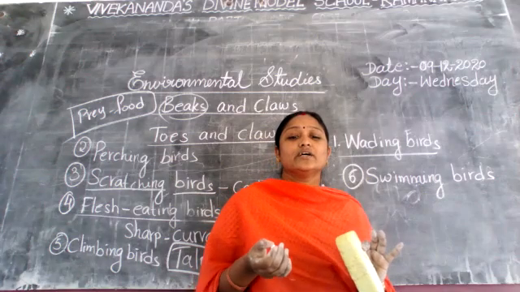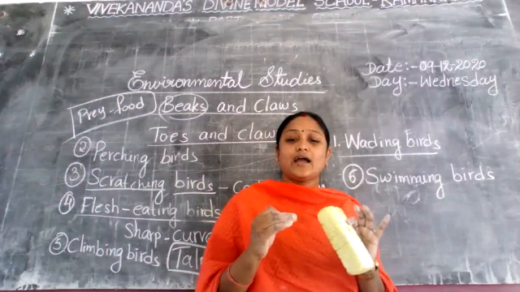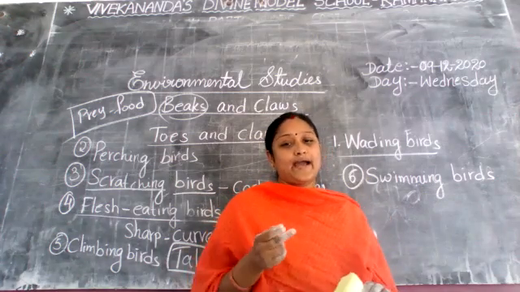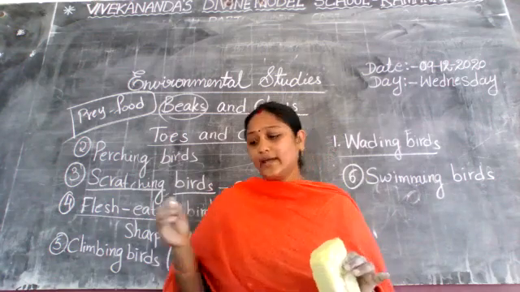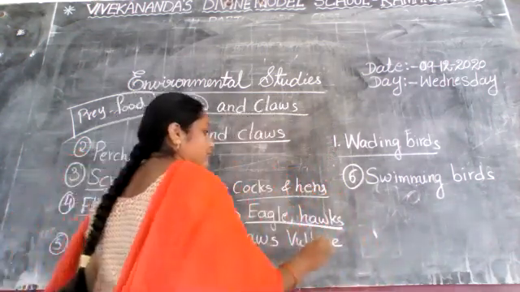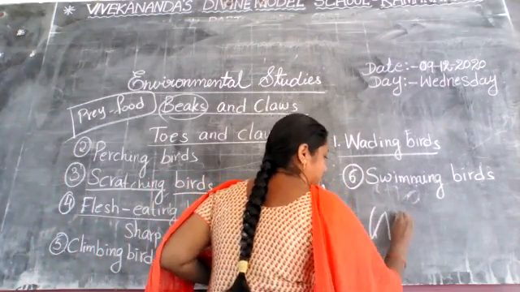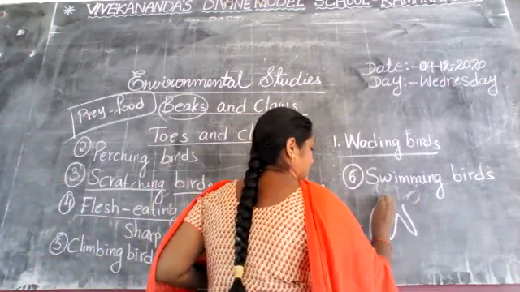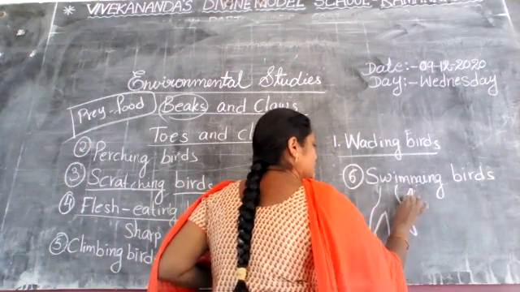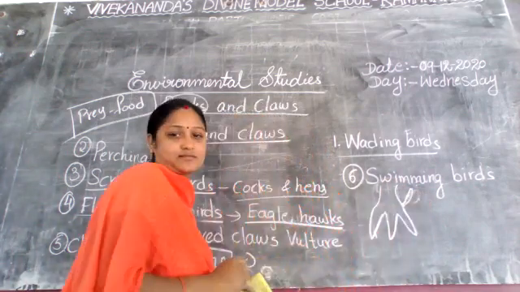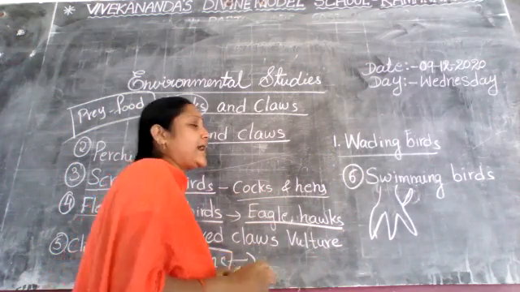Swimming birds have three toes in front and one at the back. Three toes at the front, and one toe at the back, like this. And it can swim.